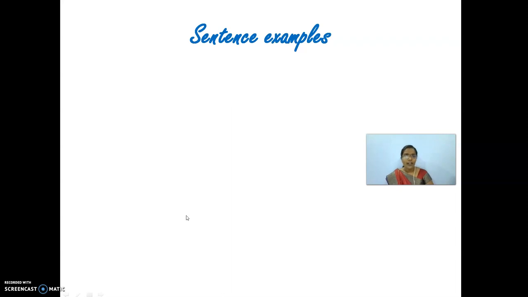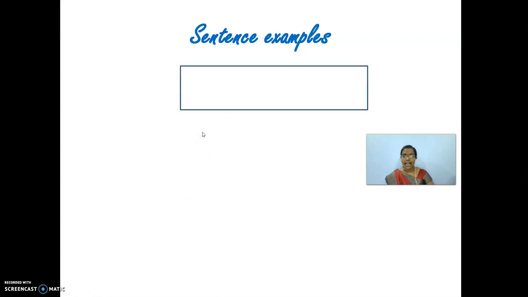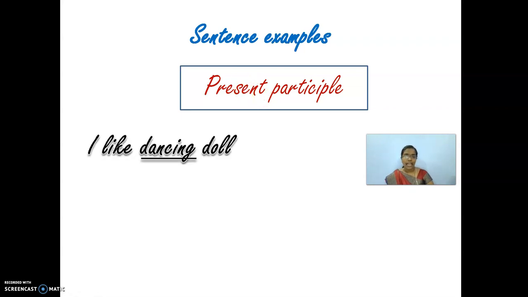What are we going to do now? We are going to see some examples. Shall we start seeing the examples now? Okay. To start with, we are going to see the examples of present participle form. And as I told you, how will a present participle verb be? A present participle verb will have the verb plus ing form. Shall we look into some of the examples?